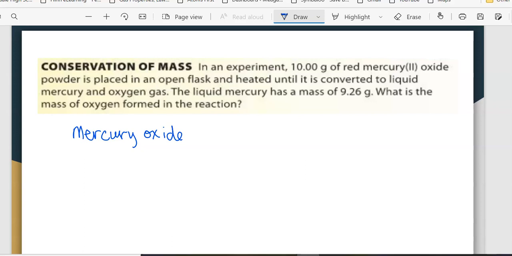We just know that this is a compound: 2 elements that have been bonded together. It is placed in an open flask and heated until it's converted. Converted means that it's reacting, and it is actually breaking down. So we're breaking down into mercury plus oxygen.